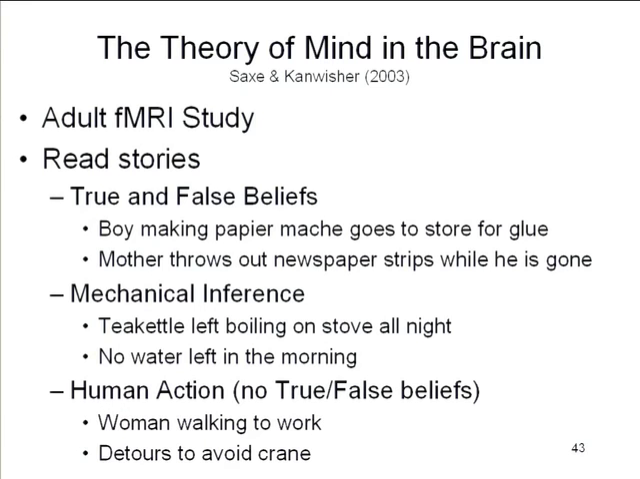And what Saxe and Kanwisher did was to put adults, college students, in a magnet and ask them to read various kinds of stories. Some stories were stories about true versus false beliefs. So in this story, there's a boy sitting at home at his kitchen table, and he's trying to make paper mache. If you all remember how you used to do this in elementary school, you need water and flour and newspaper and stuff like that. And then he discovers he doesn't have any glue, so he decides to go down to the corner store and get some Elmer's glue. Meanwhile, his mother comes home, sees all the strips of newspaper all over the kitchen, and picks them up and throws them out. Okay? The mother didn't know that the boy was making paper mache, so she thought that this was just kind of junk that he had left around.